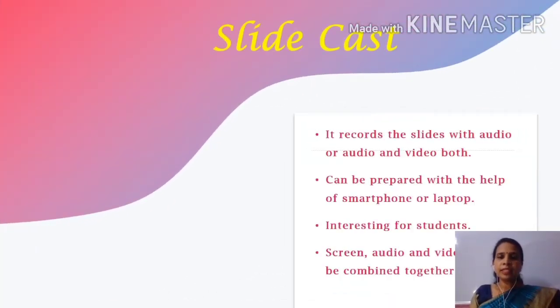The next is slidecast. Slidecast means recording the slides with audio or with audio and video both. If you have the PowerPoint version of 2013 or later, you can record your slide. But if you have the 2007 version, you need to update it.